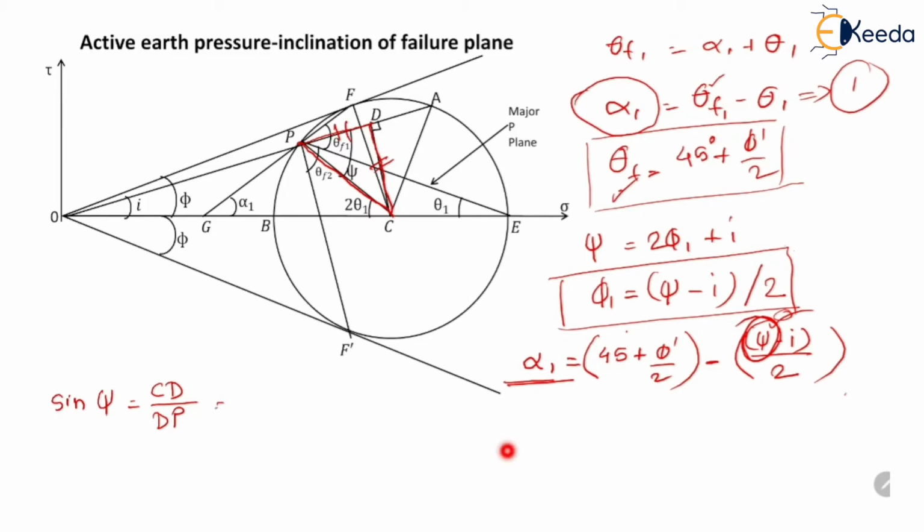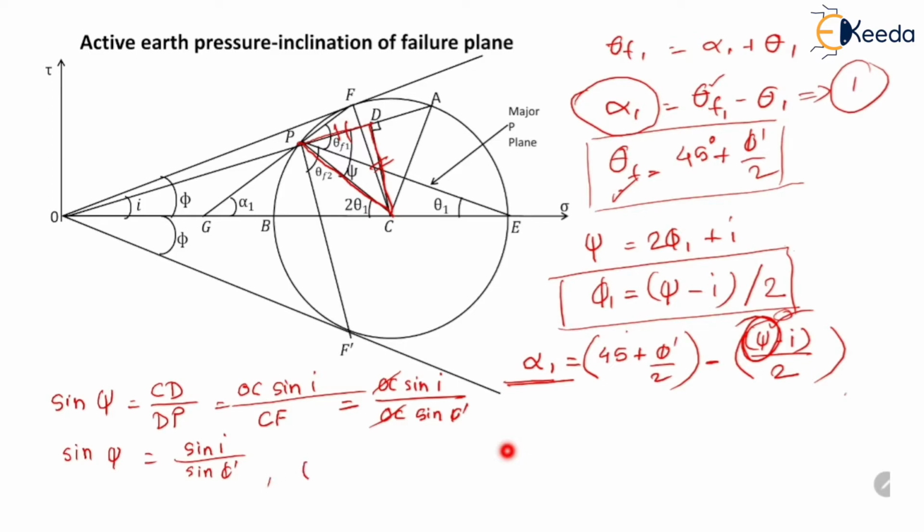CD is equal to OC sine I, we can see that from the figure. And DP is equal to CF because both are the radius of the same circle. So we can write this as OC sin I divided by OC sin phi dash. Cancelling OC, we get sin psi equal to sin I divided by sin phi dash.